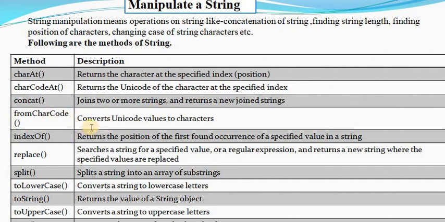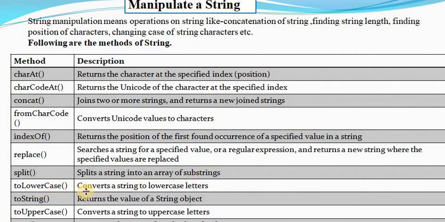From char code, it returns or converts the Unicode values to characters. Index of returns the position of the first found occurrence of a specified value in a string. Char at returns the character at a specified position. Replace searches a string for a specified value or a regular expression and returns a new string where the specified values are replaced. Split splits a string into an array of substrings.